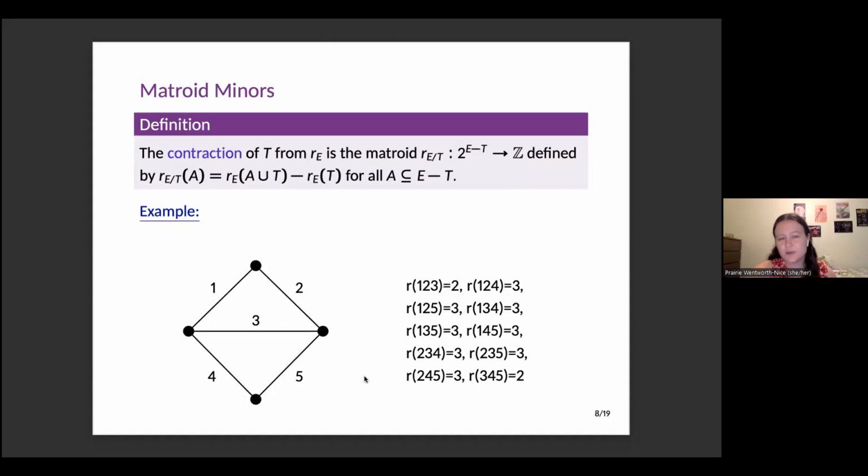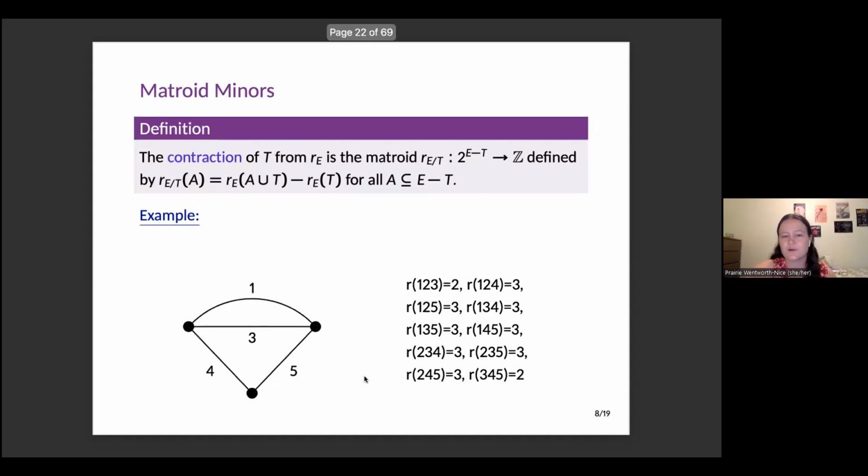Contraction is the dual operation of deletion. So I'm managing to give a whole matroid talk without defining duals, which is pretty strange. If you don't know what they are, don't worry about them, but they're a nice property of matroids that they have duals. One way you can think about contraction, if you're familiar with that, is it's the deletion in the dual. If you're not, you can think about it as we sort of delete the element, but in a different way. So in this case, if I want to contract on the edge 2, I think about the 2 vertices on either side of 2, and I want to squish them together into one vertex. So it's going to change what happens to my overall graph. My edge 1 just sort of loops over.